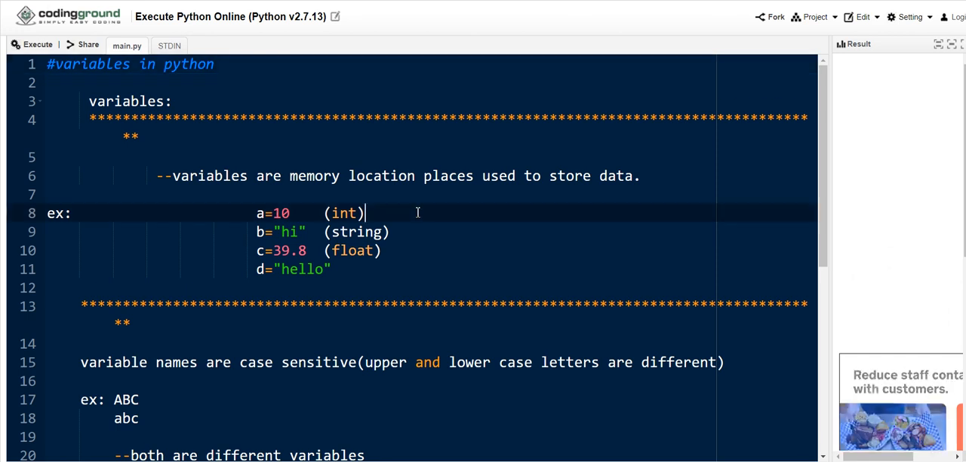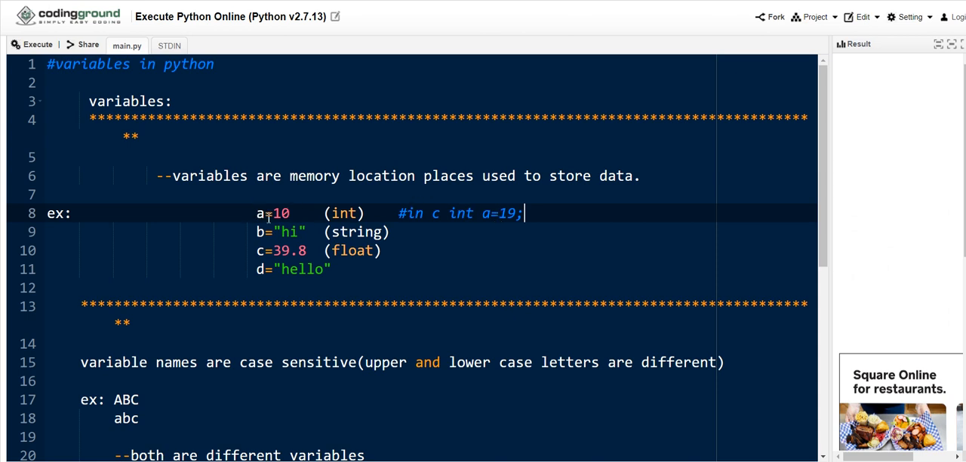As in C, for example, we mention it like this: int a = 10, just like here. But in Python there is no need to mention it like this.